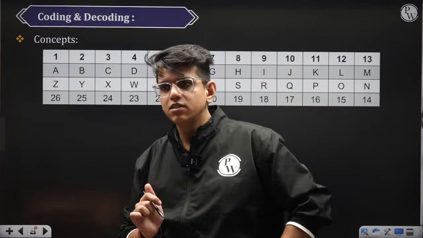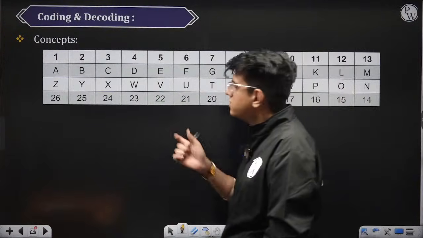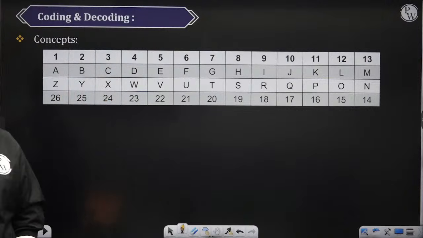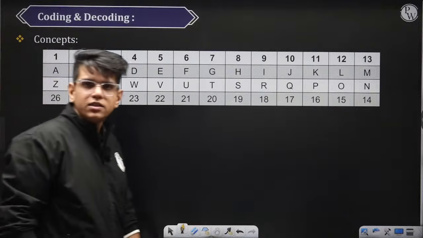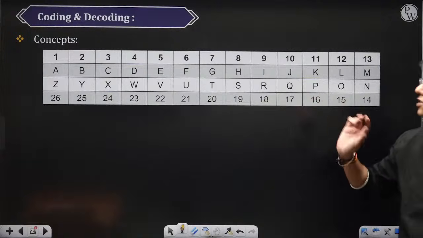What you should know to solve coding decoding questions is the place value of any alphabet. You can see the first alphabet A is numbered as 1, B is numbered as 2, C is numbered as 3, D is numbered as 4 and so on. Now there are some operations which we need to do to solve such questions.